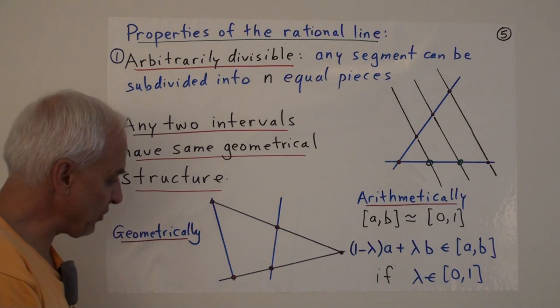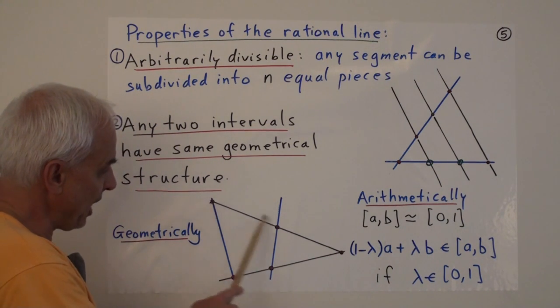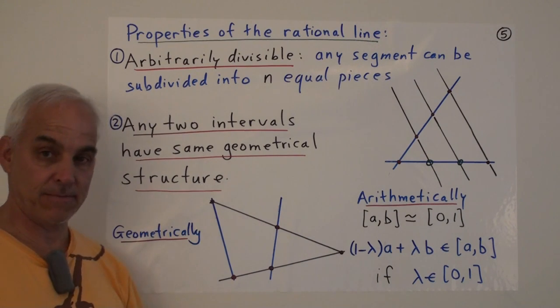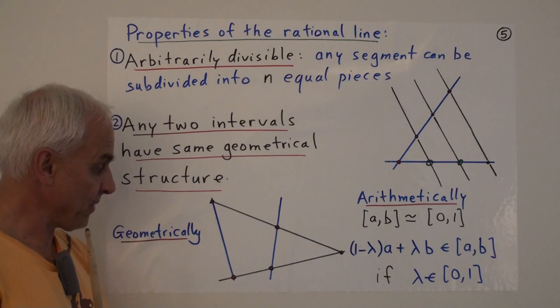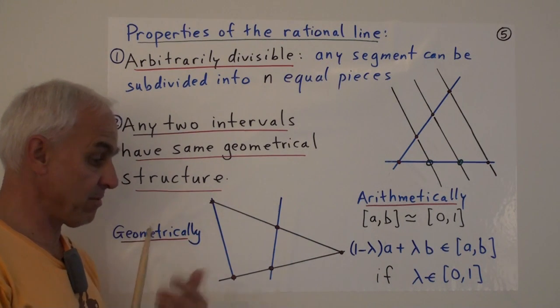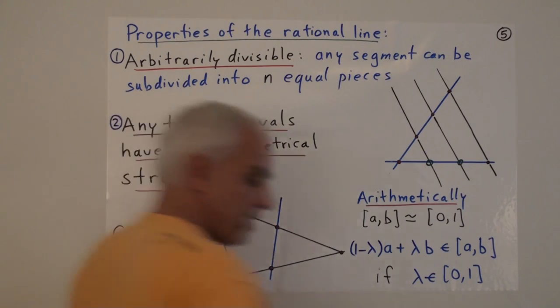So the way we do it geometrically is we join the endpoints here with a line, and we join the endpoints here with a line and see where they meet. And then we're going to think of this as being a perspective point that allows us to connect points from one line to another.